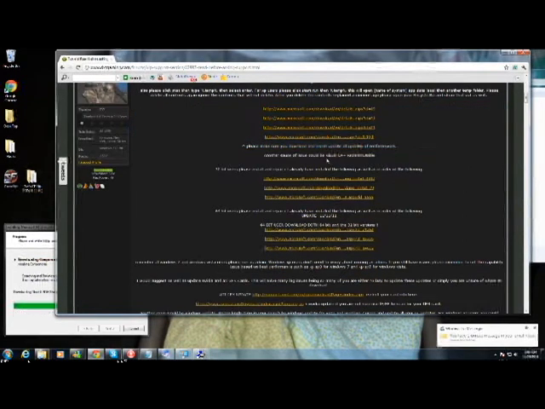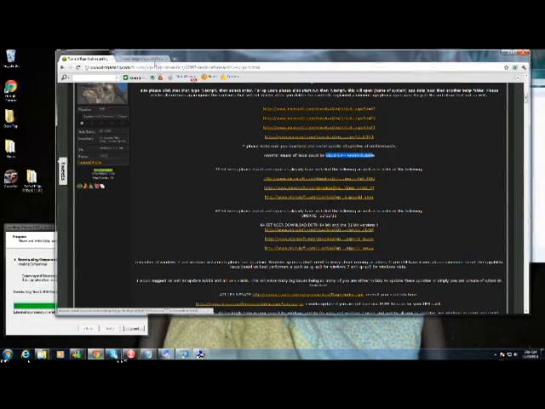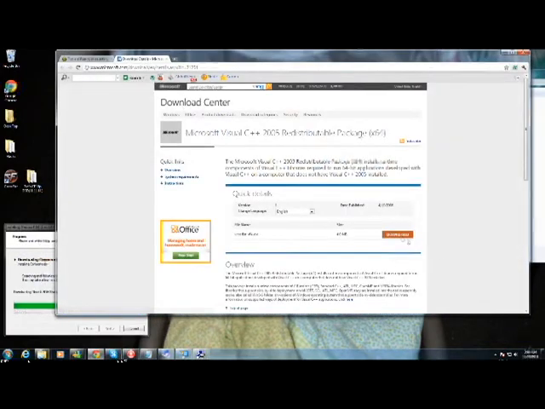For Visual C++ Redistributable, I recommend always reinstalling and repairing if you already have it installed. This way you can make sure that any files that weren't installed properly are installed properly and that there's no error there when your menu is not showing. So we'll go ahead and start with the first link, which would be the 2005.